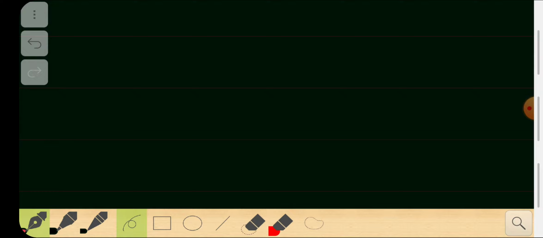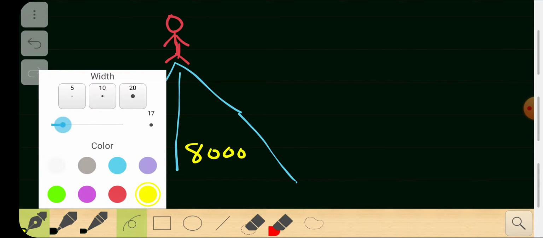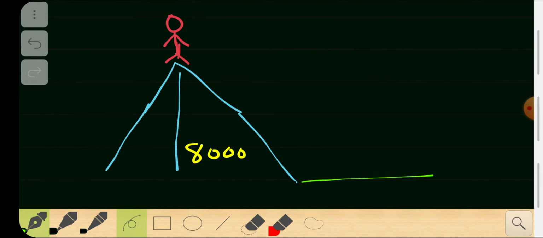So in this problem, there is a person, just like that, okay? And this is the person, and he is standing on the top of a mountain. It's a big huge mountain, and this mountain is at least some 8,000 meters high. Assume that. And there is another person standing here, just like that, on the ground level.